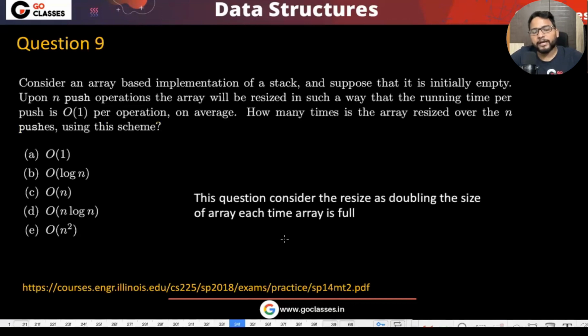Now, this question number 9 is basically a follow-up question of question number 8. Okay, so has anyone solved this question number 9, which was, I think, also a very tricky question? Let me know.